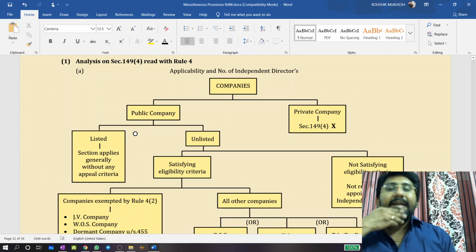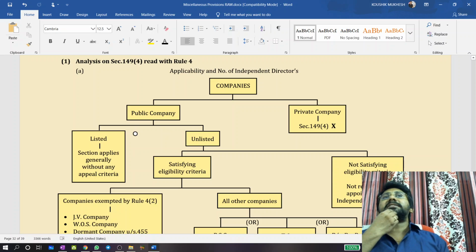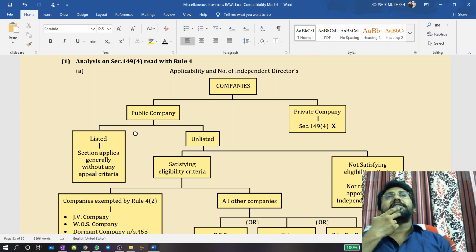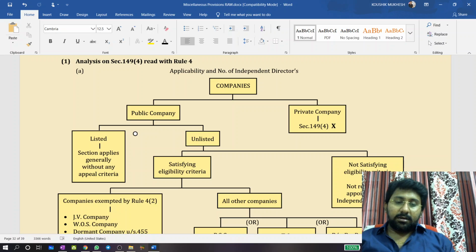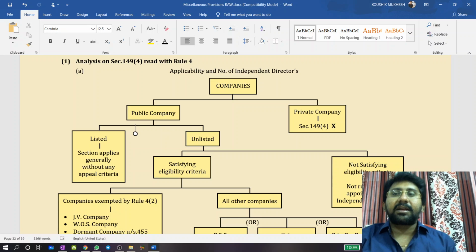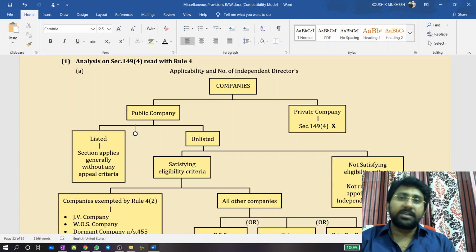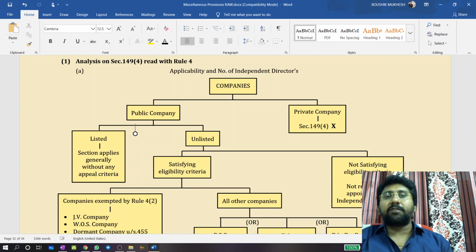Independent director. The independent director section is highly asked in the set of directors. I think, if I'm not wrong, the independent director section was asked almost 6 times in the last 9 attempts. That much important it will be. Generally, a question will be there from independent directors; some point he will ask in examination. So let's have a look into the concept of independent director.